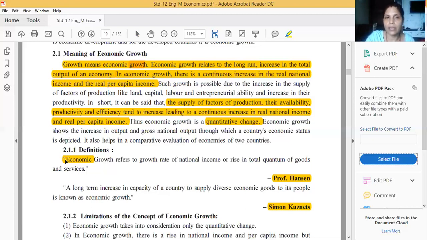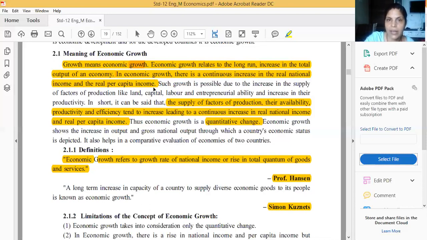Whenever you write any type of definition, it's very essential that the definition be word to word. Then we can get full marks in the exam. Otherwise, we cannot get full marks. Write it word to word, in inverted commas, with the writer's name. If the question is, what do you mean by economic growth, for 2 marks, then we write from the meaning up to per capita income.